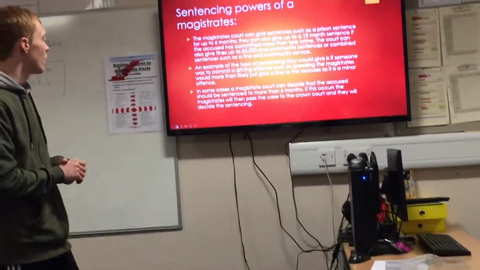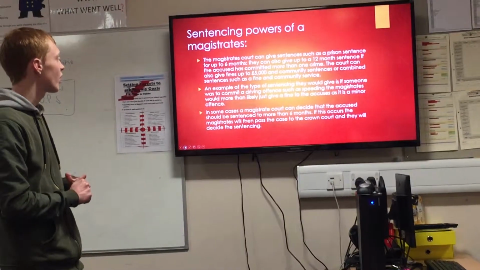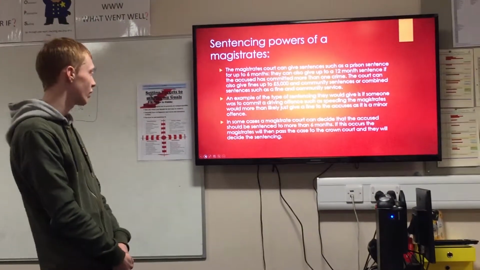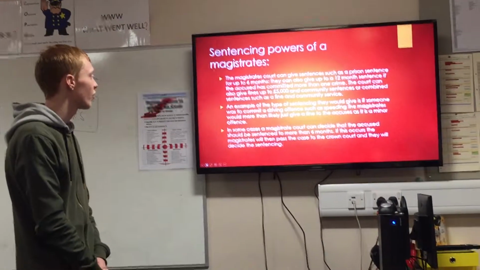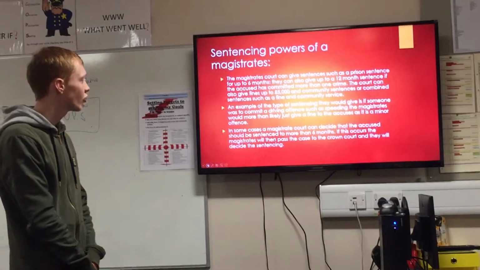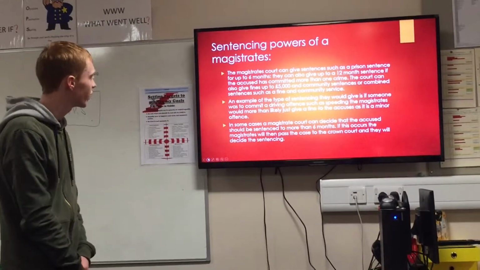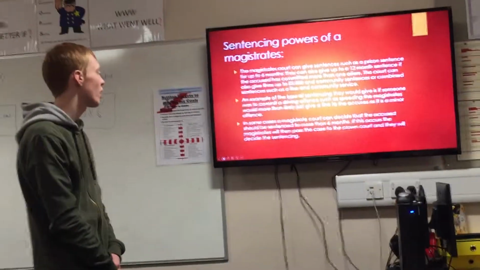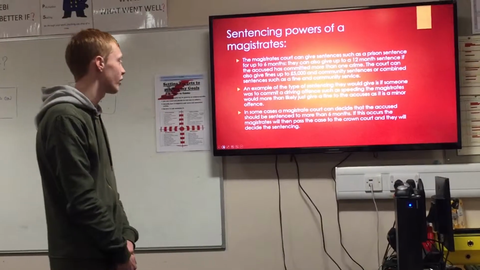An example of the type of sentence they will give is if someone was to commit a driving offence such as speeding, the magistrates would more than likely just give a fine to the accused as it's a minor offence. In some cases, a magistrates' court can decide that the accused should be sentenced to more than 6 months. If so, the magistrate will then pass the case to the Crown Court. They will decide the sentencing.